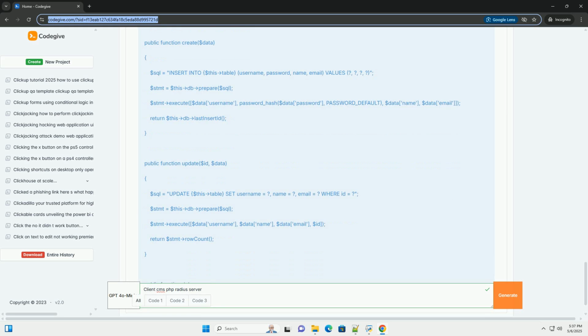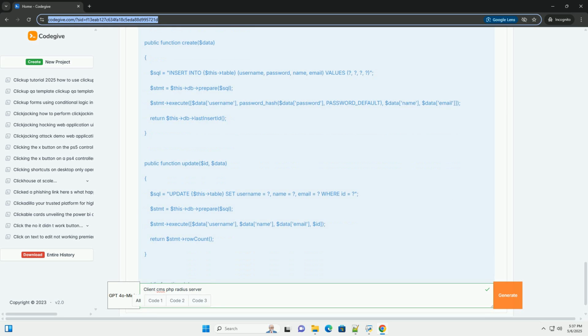Basic knowledge: HTML, CSS, JavaScript, PHP, SQL, and Radius concepts. 1. Database setup, MySQL/MariaDB. Create a database called radius_cms, or choose a name that suits you. Then create 2 tables, clients and radius_attributes, although you might adapt the radius_attributes table based on your Radius server's configuration.